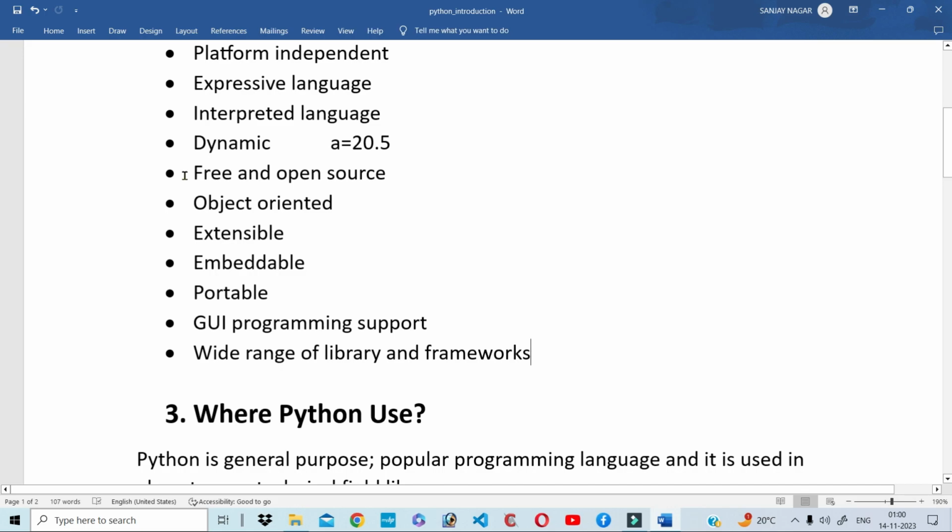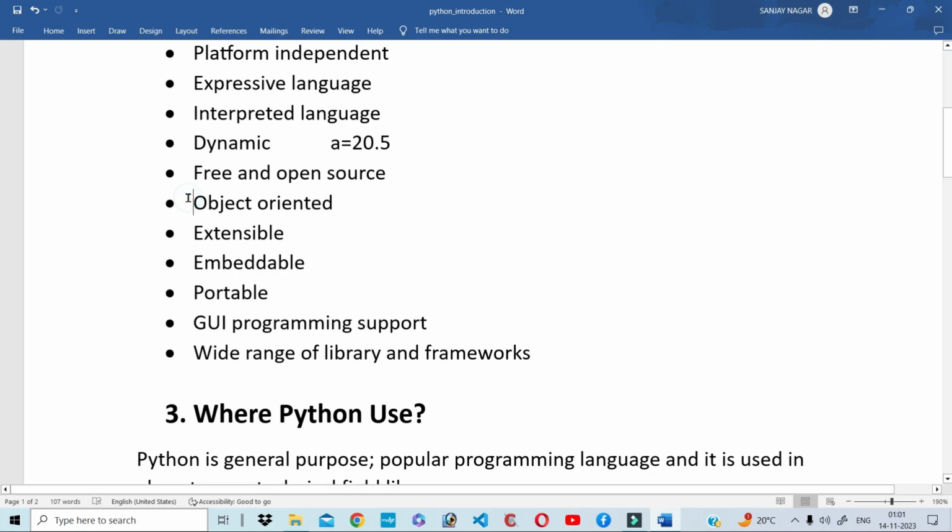And the next point is free and open source. Free means you can use Python for free and there is no need to take any license to use Python. Open source means the code of Python and thousands of libraries are available on the internet for free.